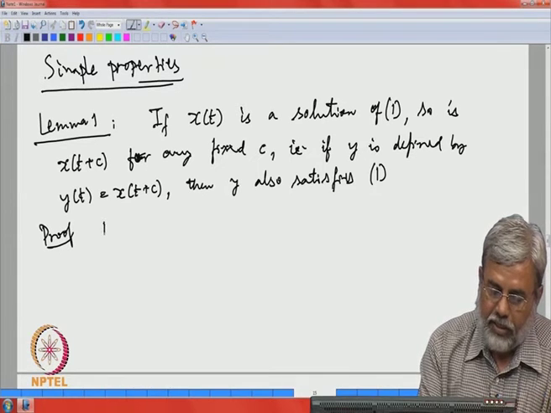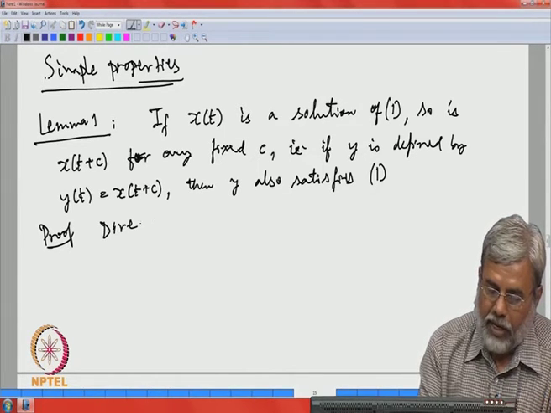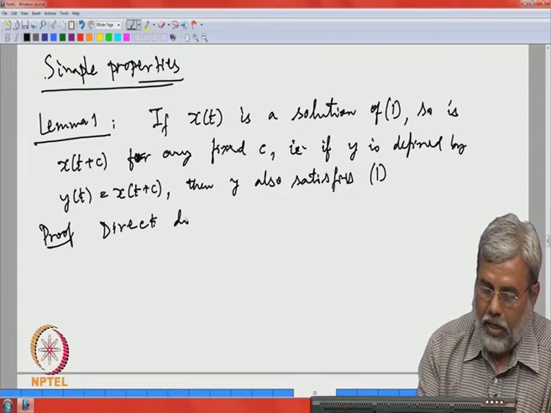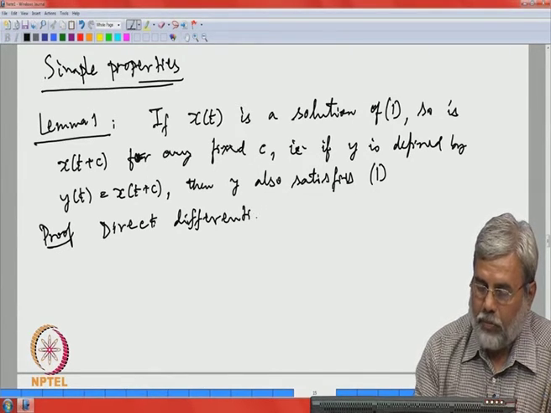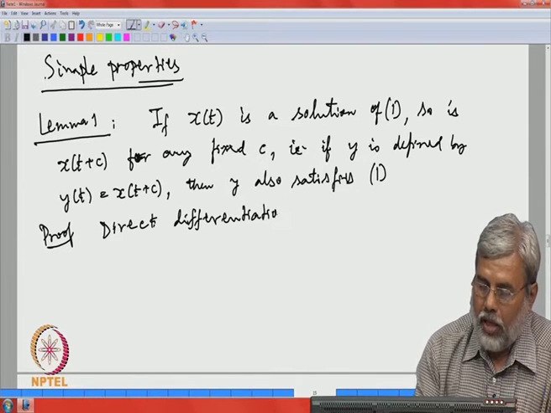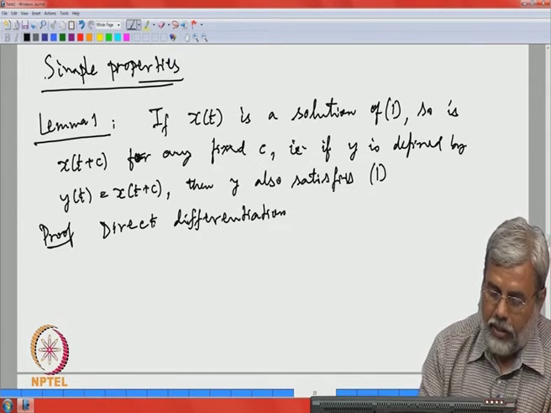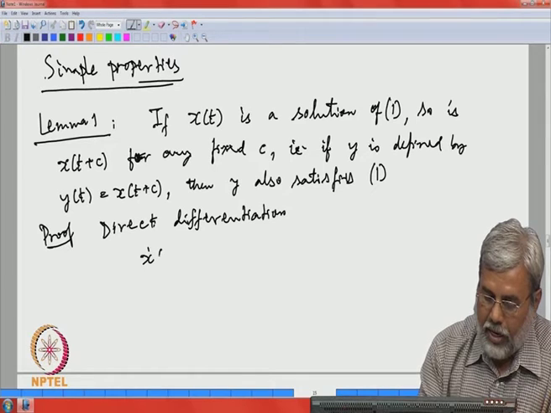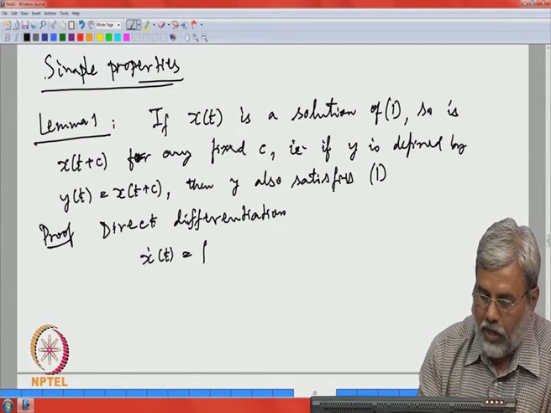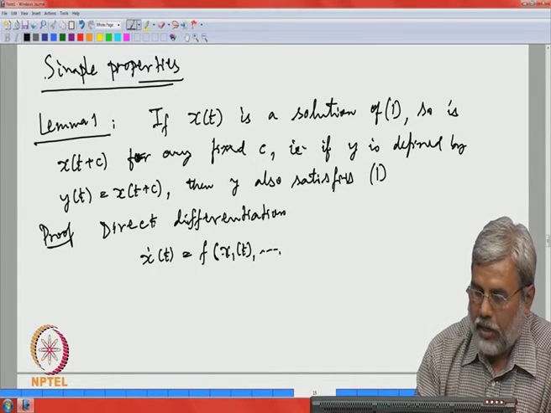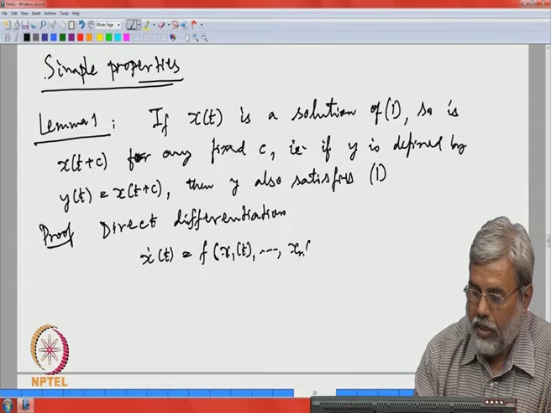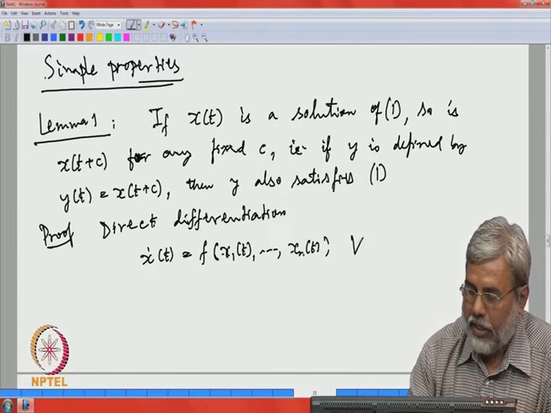I am not doing anything here, and you use the fact that x dot t is equal to f of x 1 t, and so on up to x n t, for all t.